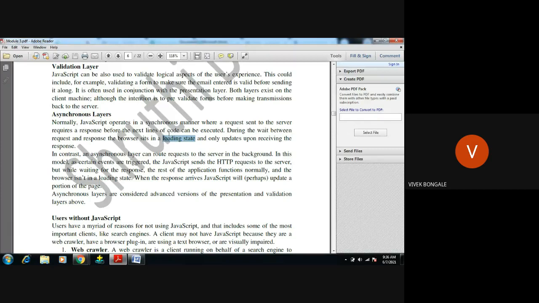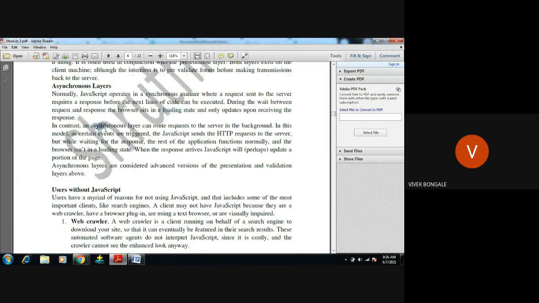At that time, in contrast, what the asynchronous layer will do is route, which means it continuously sends the request to the server in the background. At the back end, this asynchronous layer sends the packet, as we can say in networking terms, requesting the server through HTTP.